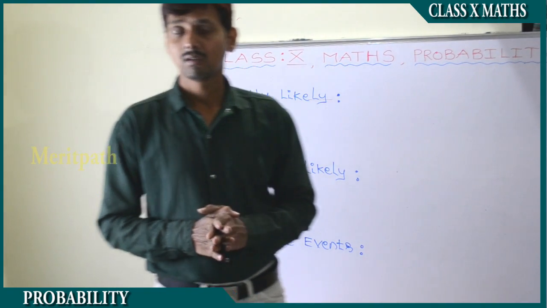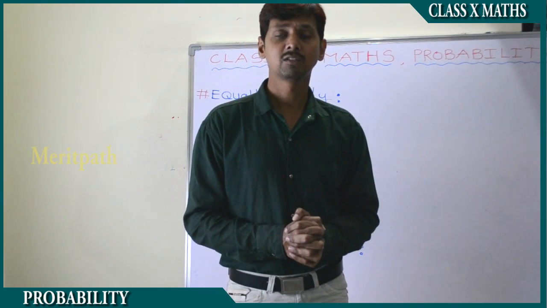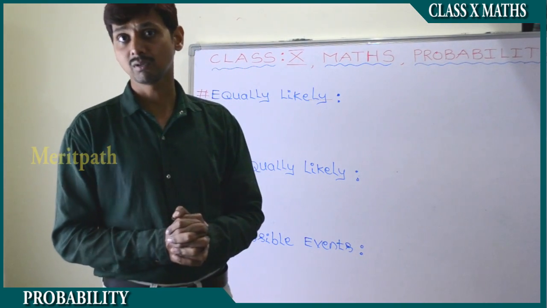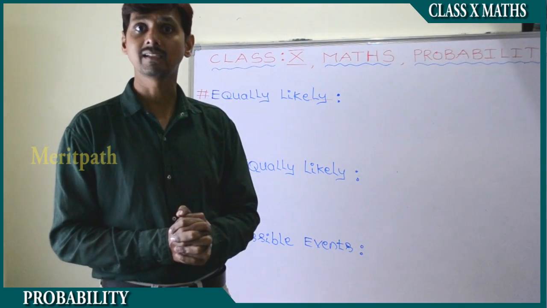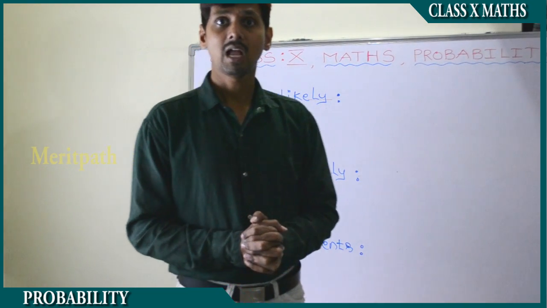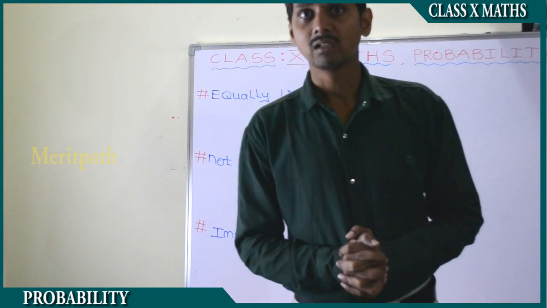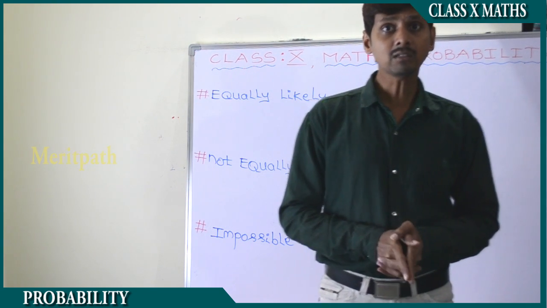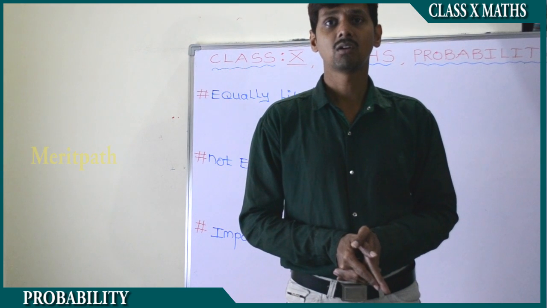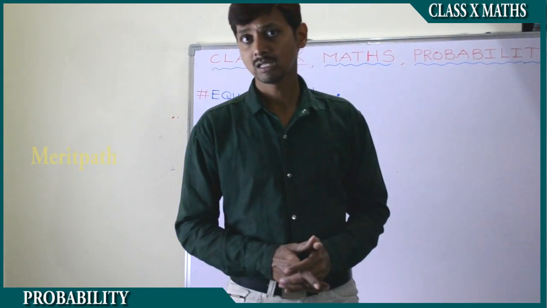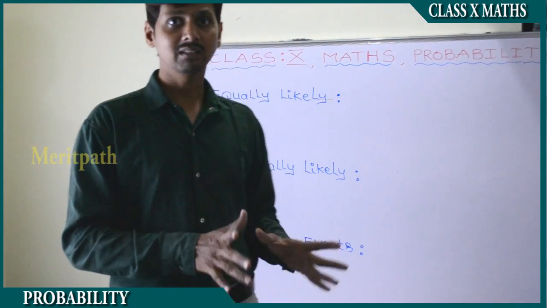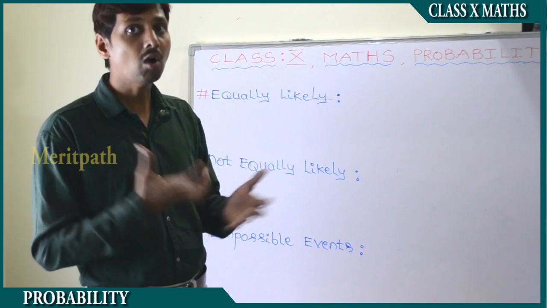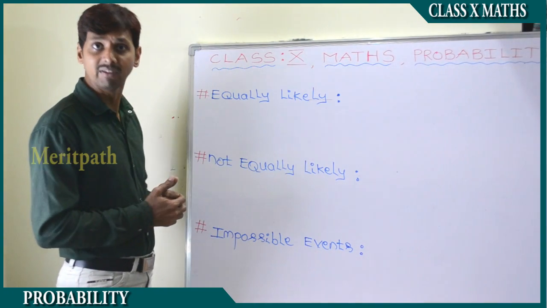Like for another example, when we throw a dice, on a dice there are 6 numbers, that are 1, 2, 3, 4, 5, 6. When we roll a dice, we get any number on it, either 1, 2, 3, 4, 5, 6. There is a possibility to get all these numbers. We know it before. So this kind of events we call equally likely events.